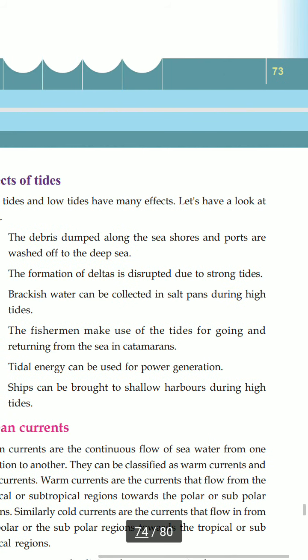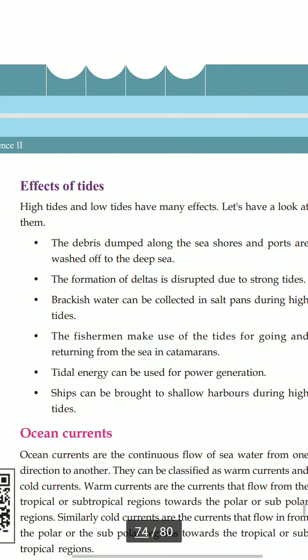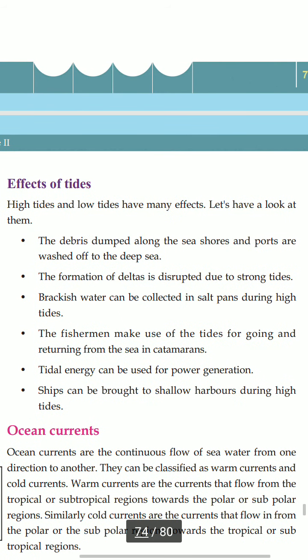Brackish water can be collected in salt pans during high tides. The fishermen make use of the tides for going to and returning from the sea in catamarans.